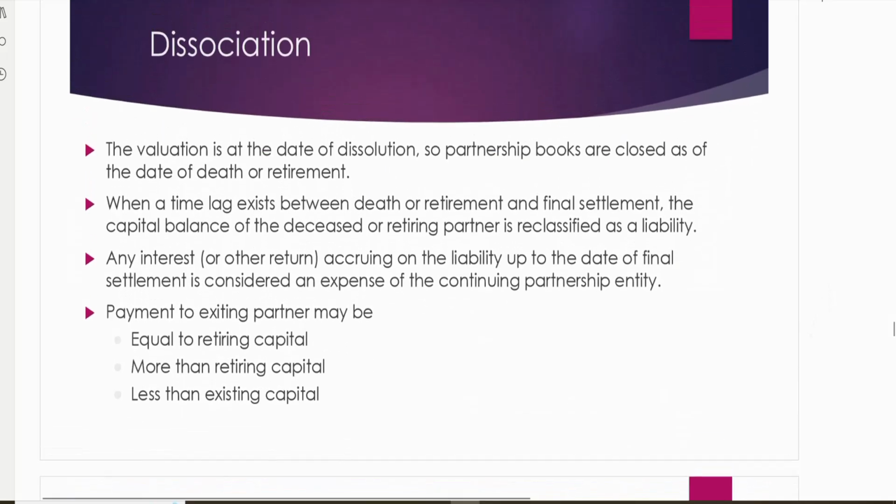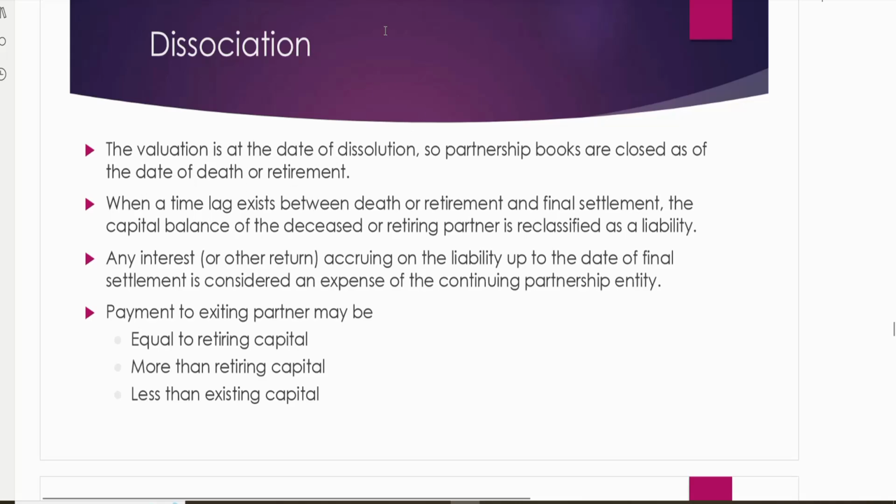The valuation is at the date of dissolution. So, for example, a partner has retired from the business on 1st of April. So we will close the books, not the business, only the accounting books. The income statement will be closed and the balance sheet will be prepared on the date of dissolution, the date on which he is retiring. So the partnership books are closed as of the date of death or the retirement of the partner.